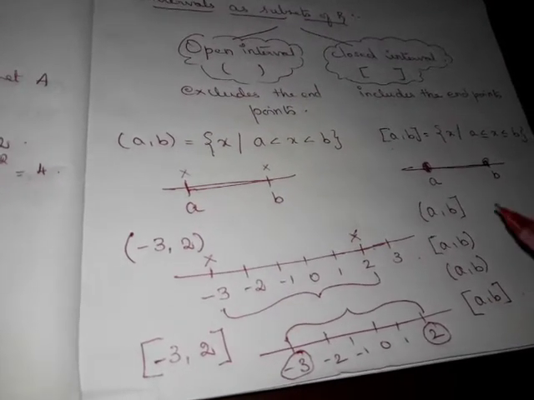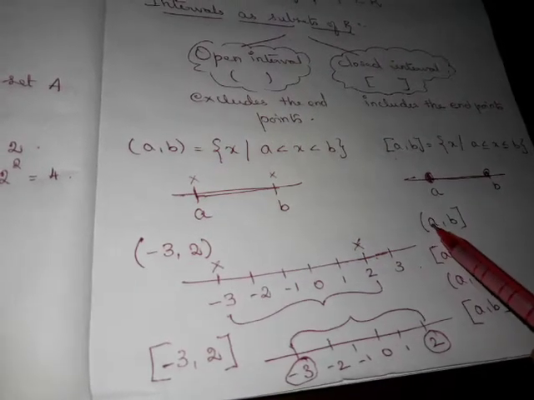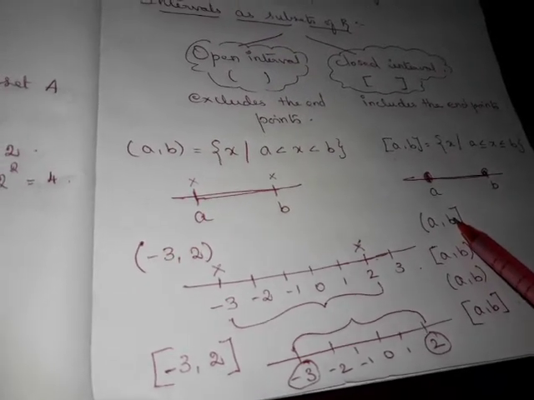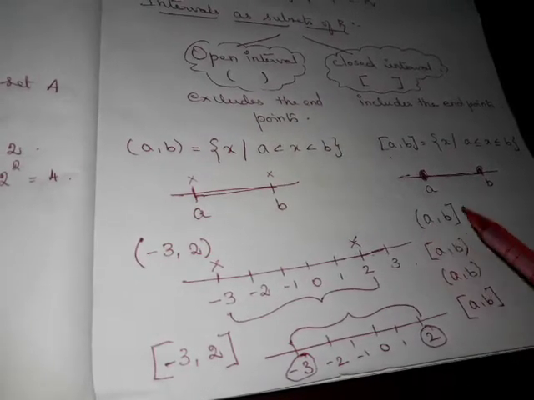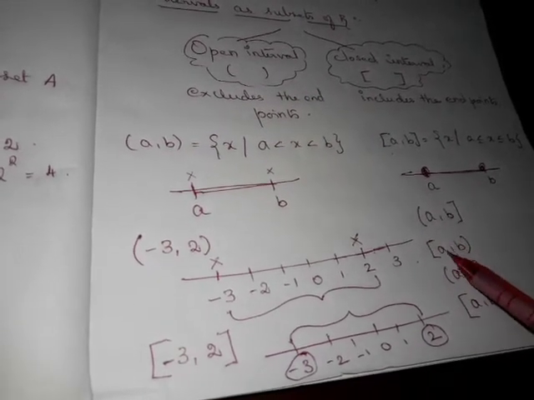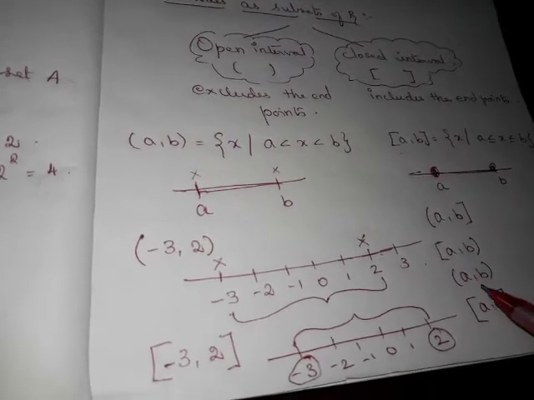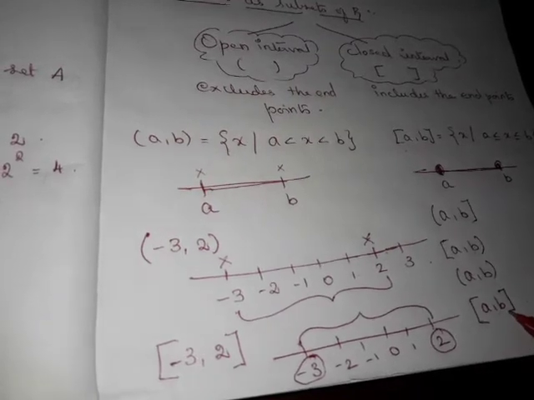If it is open at a, then it won't include the value a. Since it's closed at b, it includes the value b. The initial point won't be inside the set, but the ending point will be. Here the initial point is included, but the ending point is not included. Here both the values are not included. Here both the values are included.